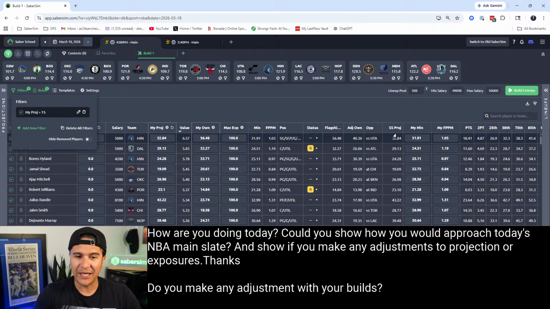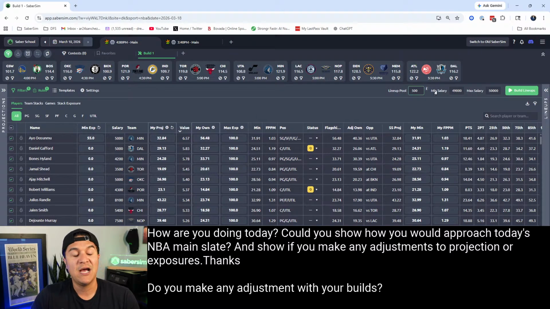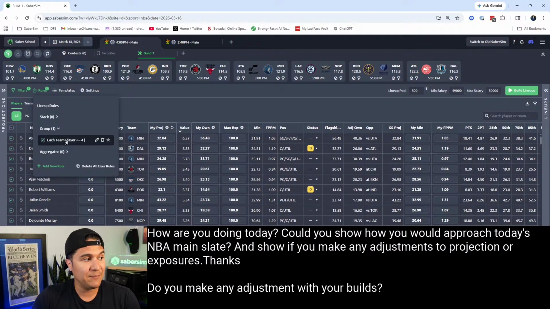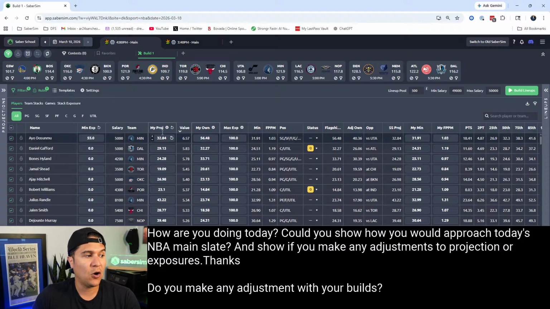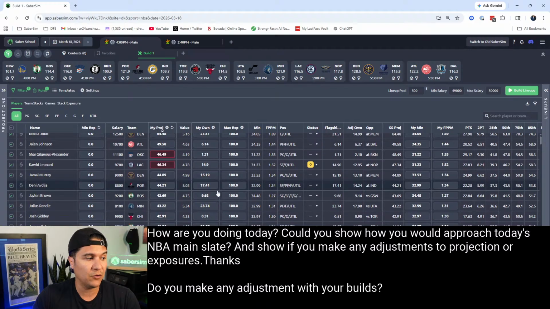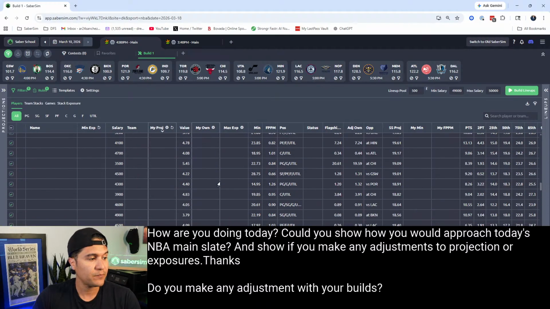It looks like you're maybe looking for some suggestions about things you can do before the build. I think raising the minimum salary a little bit, limiting players from one team to a high number, not a super aggressive number here, but 4, and even setting a small projection filter are all okay things to do if you're looking for some suggestions there.